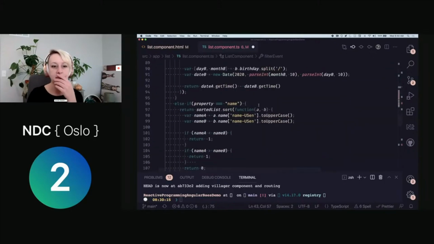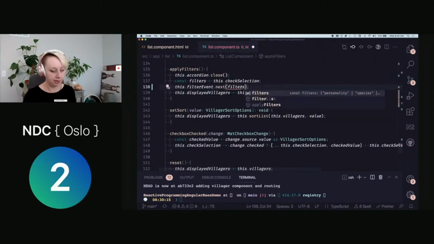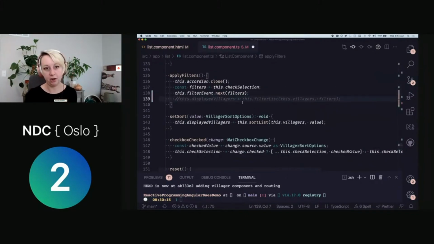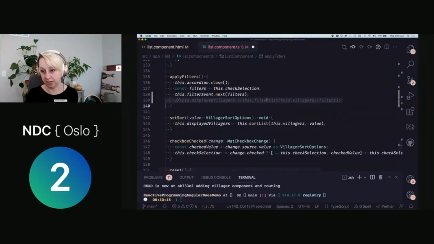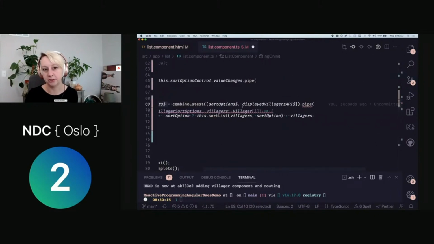Okay. All right, so now we've made this a little bit more imperative, or excuse me, a little bit more reactive, where I'm going to call .next on this filter event, which is a subject. And now what I can do is, instead of doing this manual manipulation, this manually setting displayed villagers to a different value, I can bring this filter event into my displayed villagers observable here, and then do something else with it. So let's say this guy, I've got my filter event.